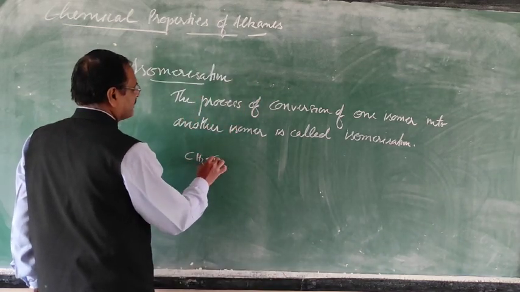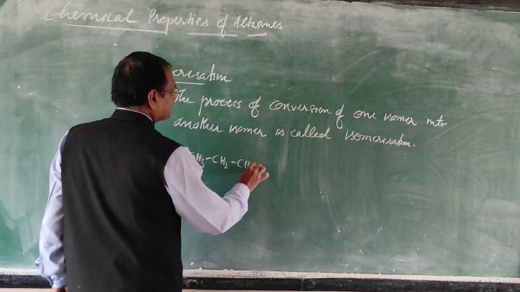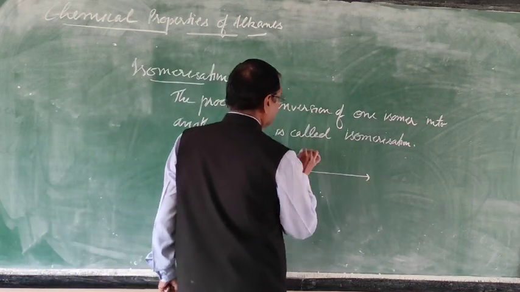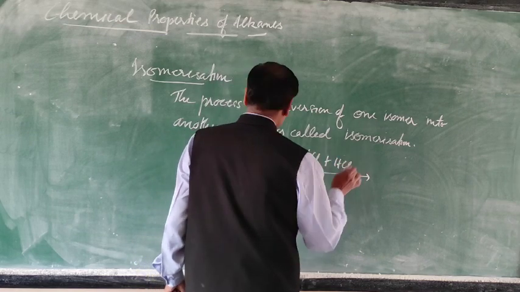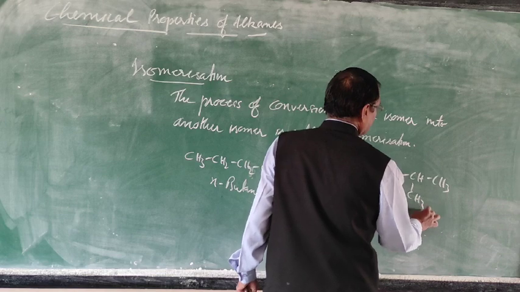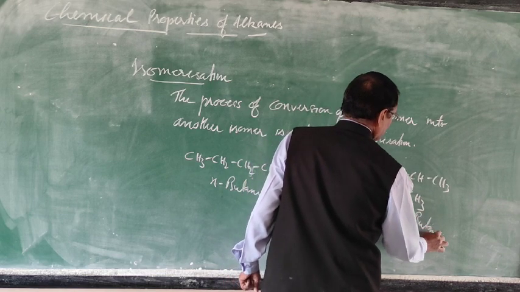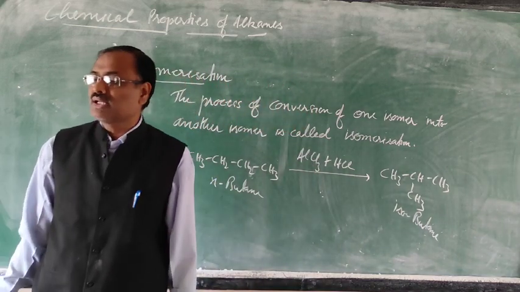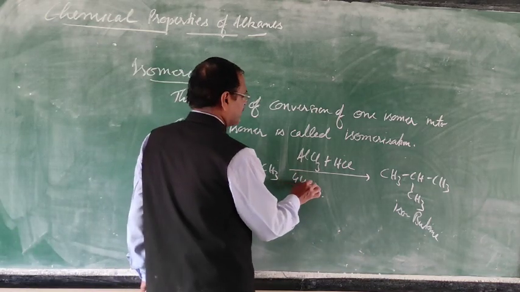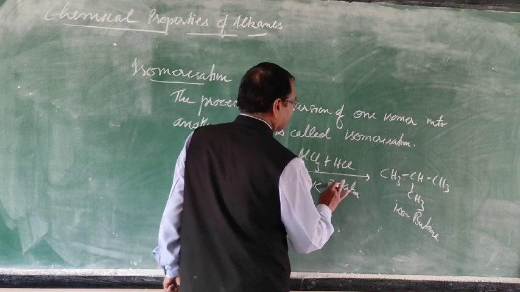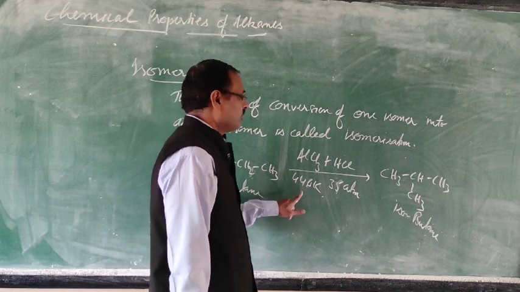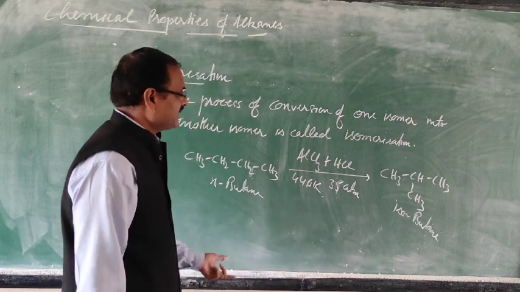When n-butane is heated with aluminium chloride as a catalyst and HCl, at 448 Kelvin temperature and 35 atm pressure, it gives isobutane. So n-butane is converted to isobutane.